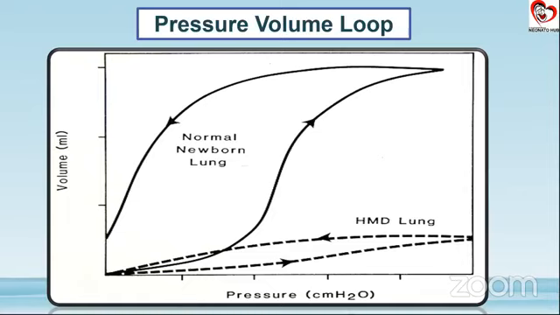What is important is that once we have given our exogenous surfactant, we do need to keep a watch on the ventilator graphics, because if this lung is improving, that is the point that we come down on our pressures very rapidly for this child, because otherwise the barotrauma is going to lead our baby into later stages of BPD, and all those traumas will happen. So that is why we need to know this loop.